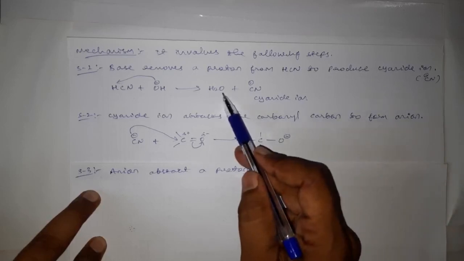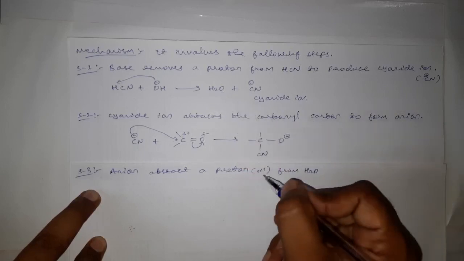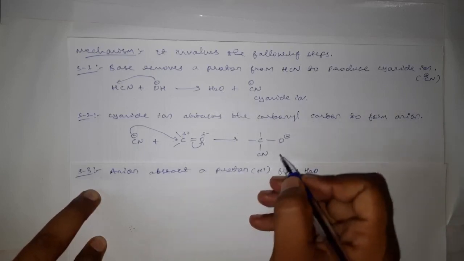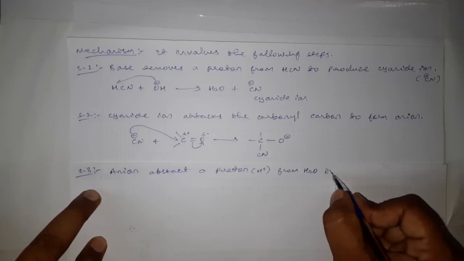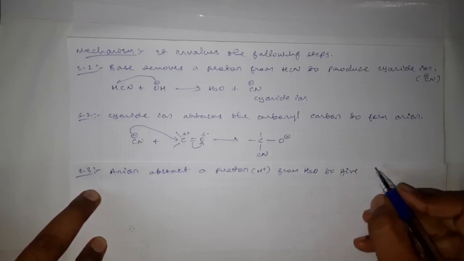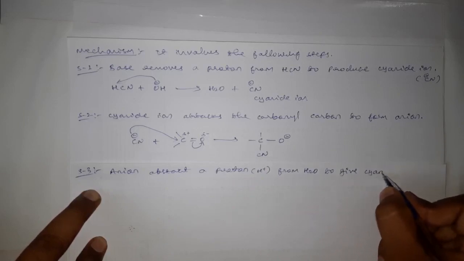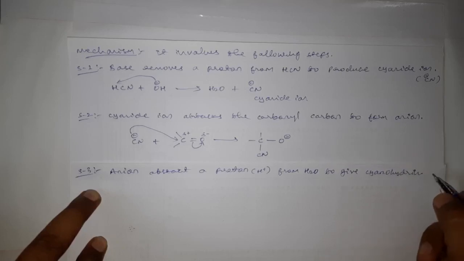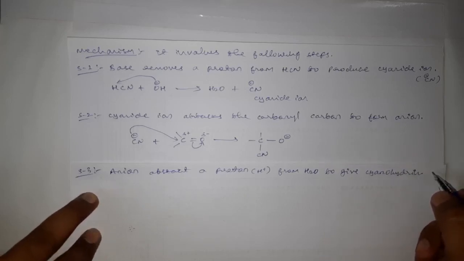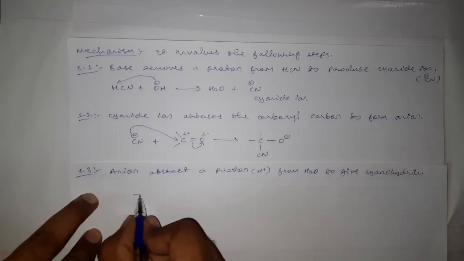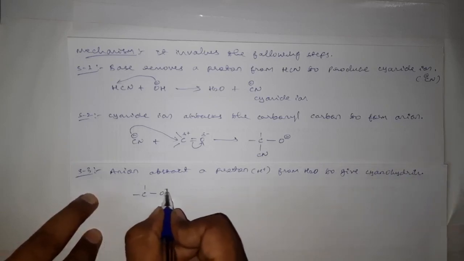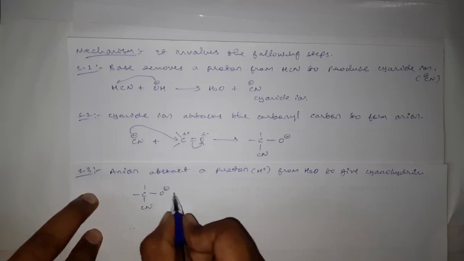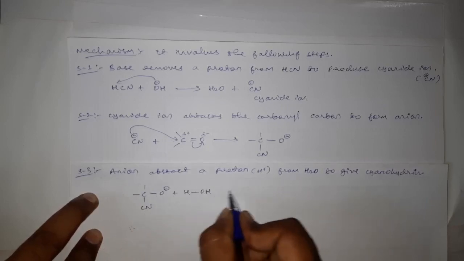This water which is formed in first step is now donating proton to the anion which is formed in second step to give cyanohydrin, okay. C single bond O minus CN plus HOH.